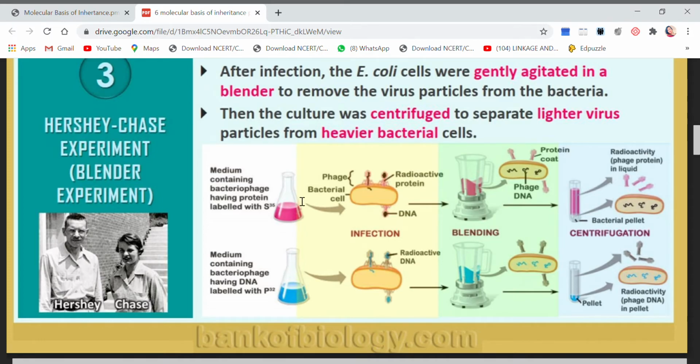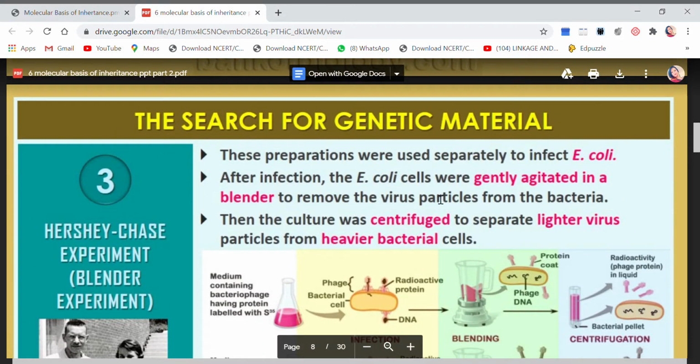We have given these viruses to the E. coli bacteria. So that means the bacteria are infected. You can see the bacterial cells are infected. This we have already done.